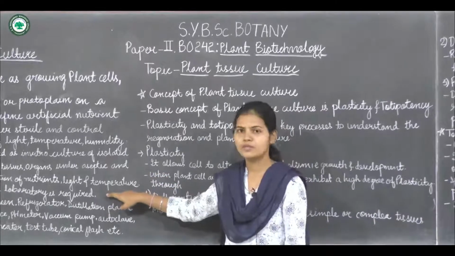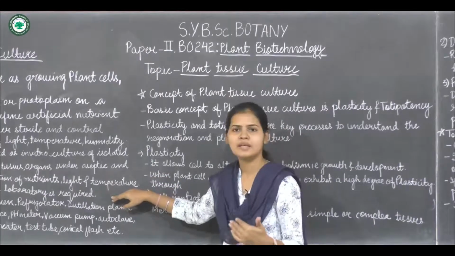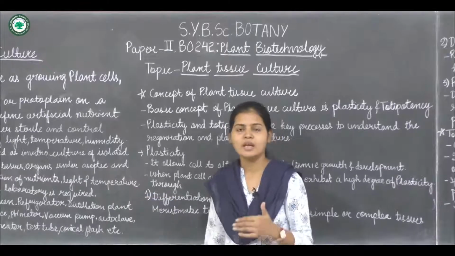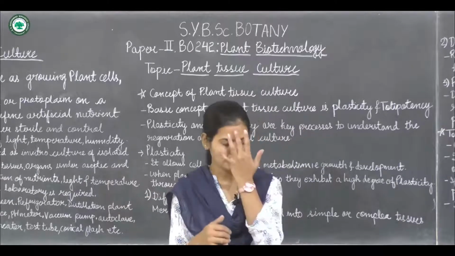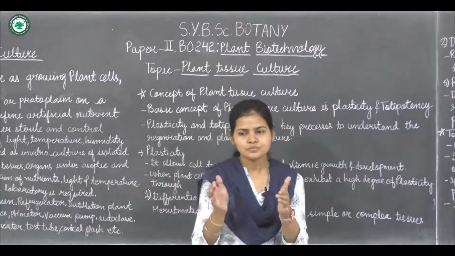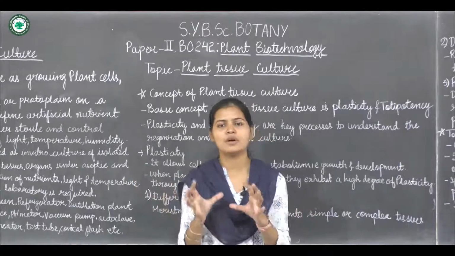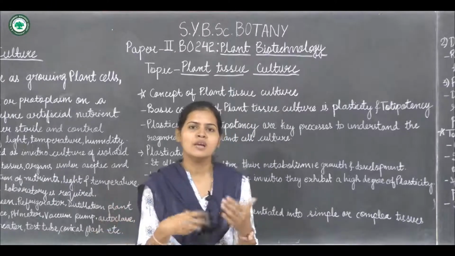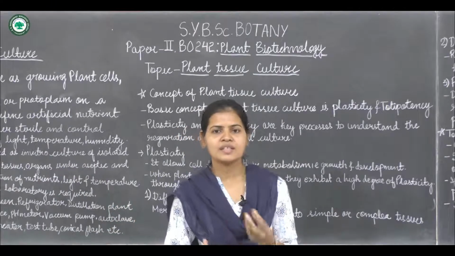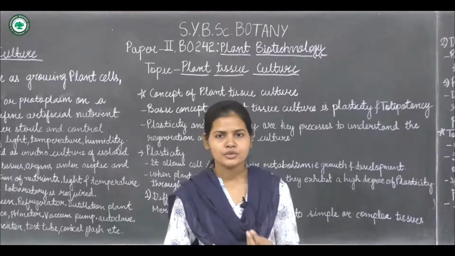The laboratory should contain different parts. First of all, a section for keeping all the material, the things we are culturing, that is cells and tissues.